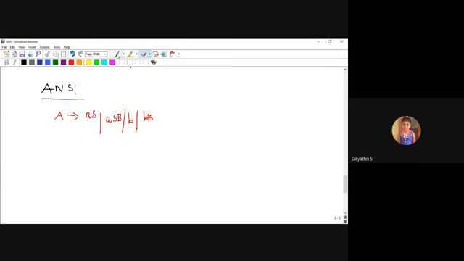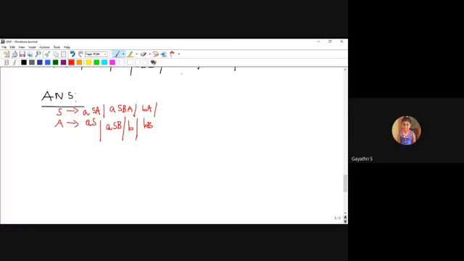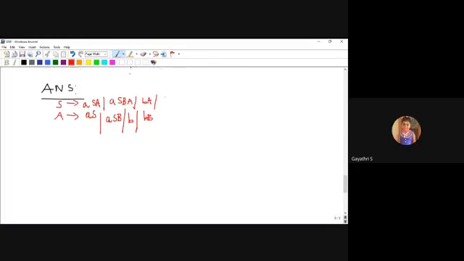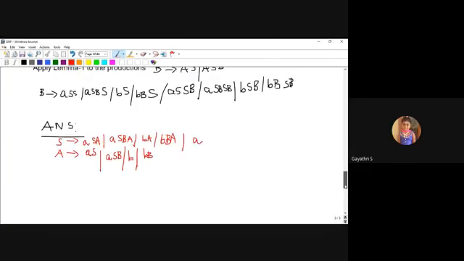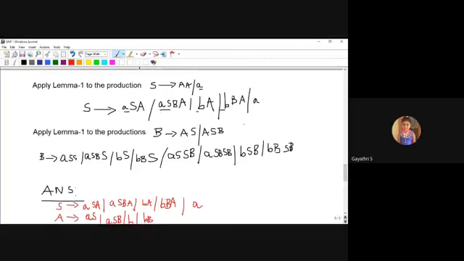If I follow the order, the first production is the S production. The S production is A, SA, ASBA, BA, BBA, A. I think 5 productions. Let us see: 1, 2, 3, 4, 5. Correct.